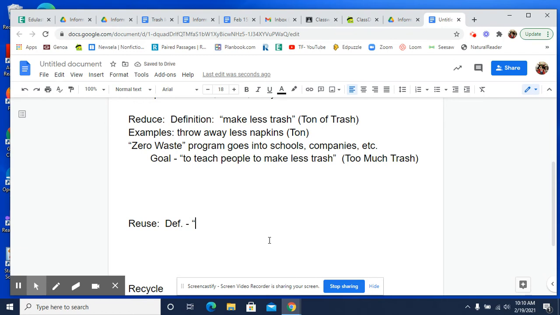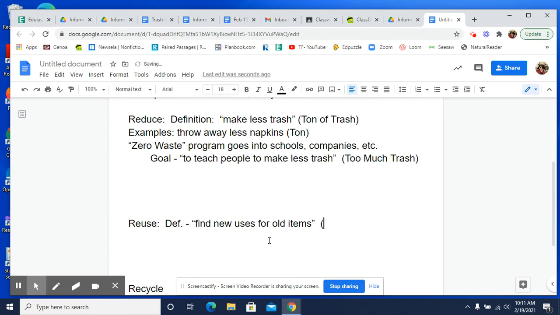You want to make sure that you don't quote too much, though. If you use their words, it's called plagiarism. And if you do that for the state test, if you use too many of their words, then they think you're plagiarizing and they won't even grade it. Okay. So you want to make sure you put things in your own words as much as possible. And if you do use their exact words, make sure you give them the credit. Okay. And I'll show you that as we write the essay. So find new uses for old items.